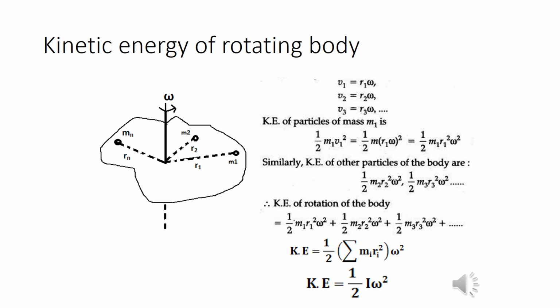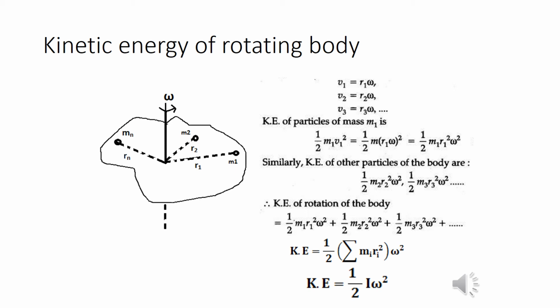Now we will set up the formula for the kinetic energy of a rotating body. Consider a body of any arbitrary shape rotating about an axis with a constant angular velocity omega. We will take into consideration the discrete mass distribution. So let us divide the body into a number of masses, say m1, m2, m3 up to mn, situated at different radial distances r1, r2 up to rn from the axis of rotation. Each mass, when the body rotates, performs a circular motion. So the linear velocity for each mass can be written as v equal to r omega.